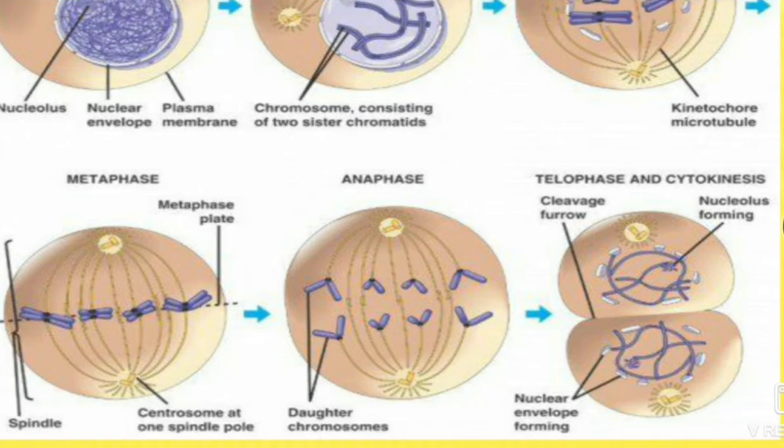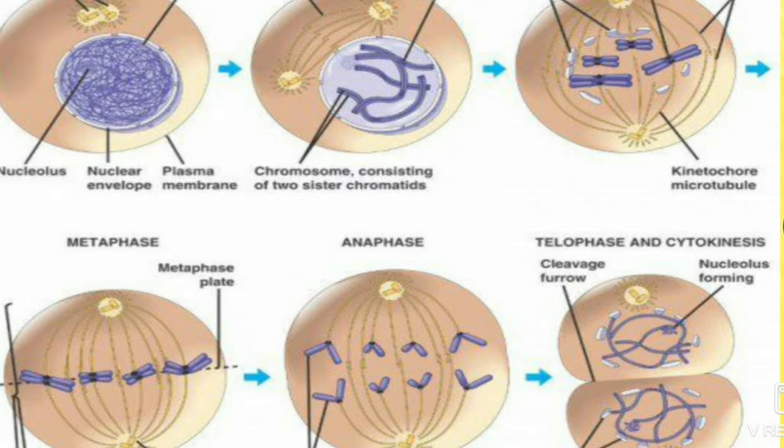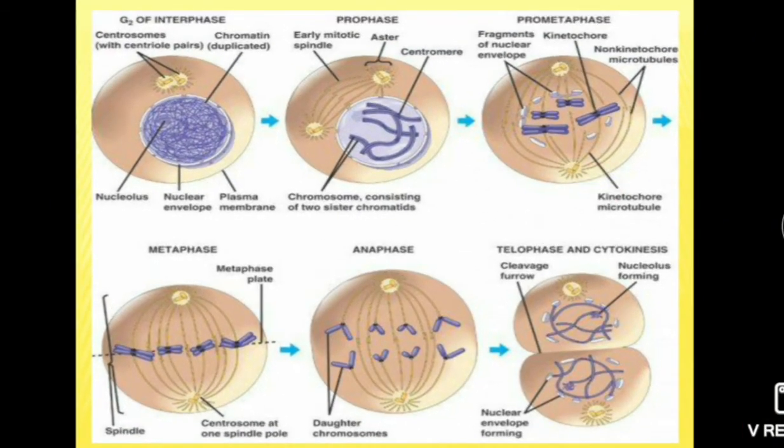Then spindle fibers disappear during this telophase. Chromatids thin out in the form of chromatin fibers. This means the chromatids again uncoil and form chromatin fibers. Changes opposite to those of prophase occur here. In prophase, the chromatin material gets condensed to form chromosomes, while in telophase, the chromosomes uncoil to form a chromatin reticulum.